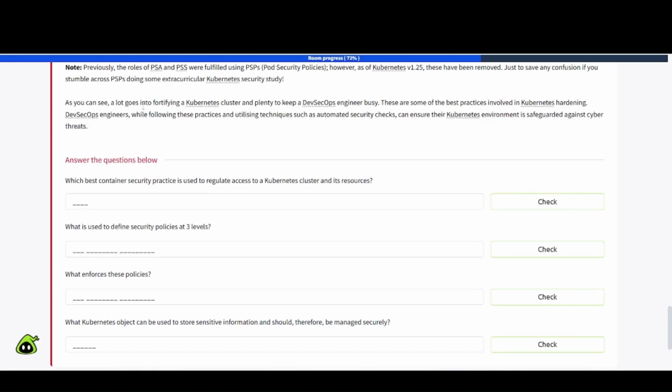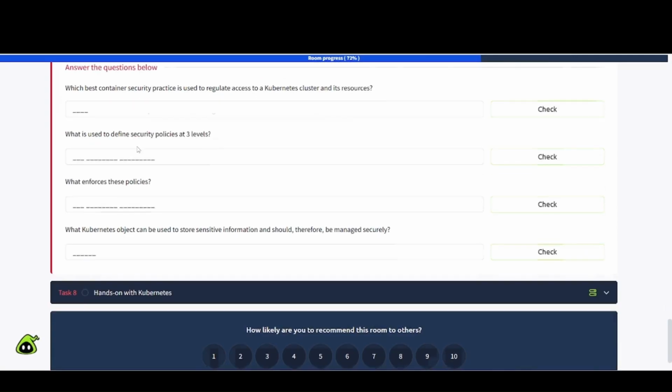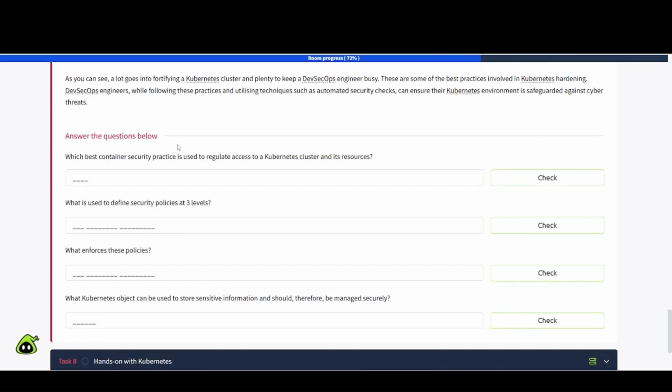As you can see, a lot goes into fortifying a Kubernetes cluster and planning to keep a DevSecOps engineer busy. These are some of the best practices involved in Kubernetes hardening. DevSecOps engineers, while following these practices and utilizing techniques such as automated security checks, can ensure the Kubernetes environment is safeguarded against cyber threats. So that's a lot to take in there to harden and secure these environments.